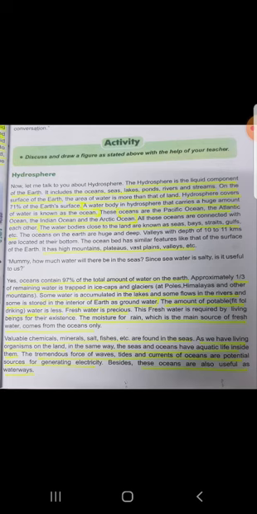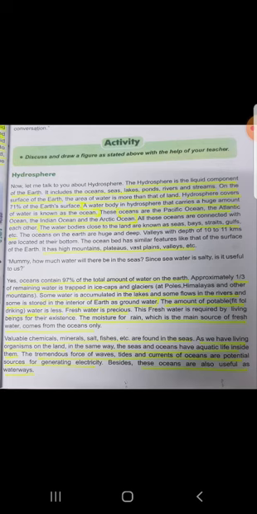Mummy, how much water will there be in the sea? Since sea water is salty, is it useful to us? Then that boy is again asking his mother how much water is there in the sea, and the sea water is salty, so is it useful to us?